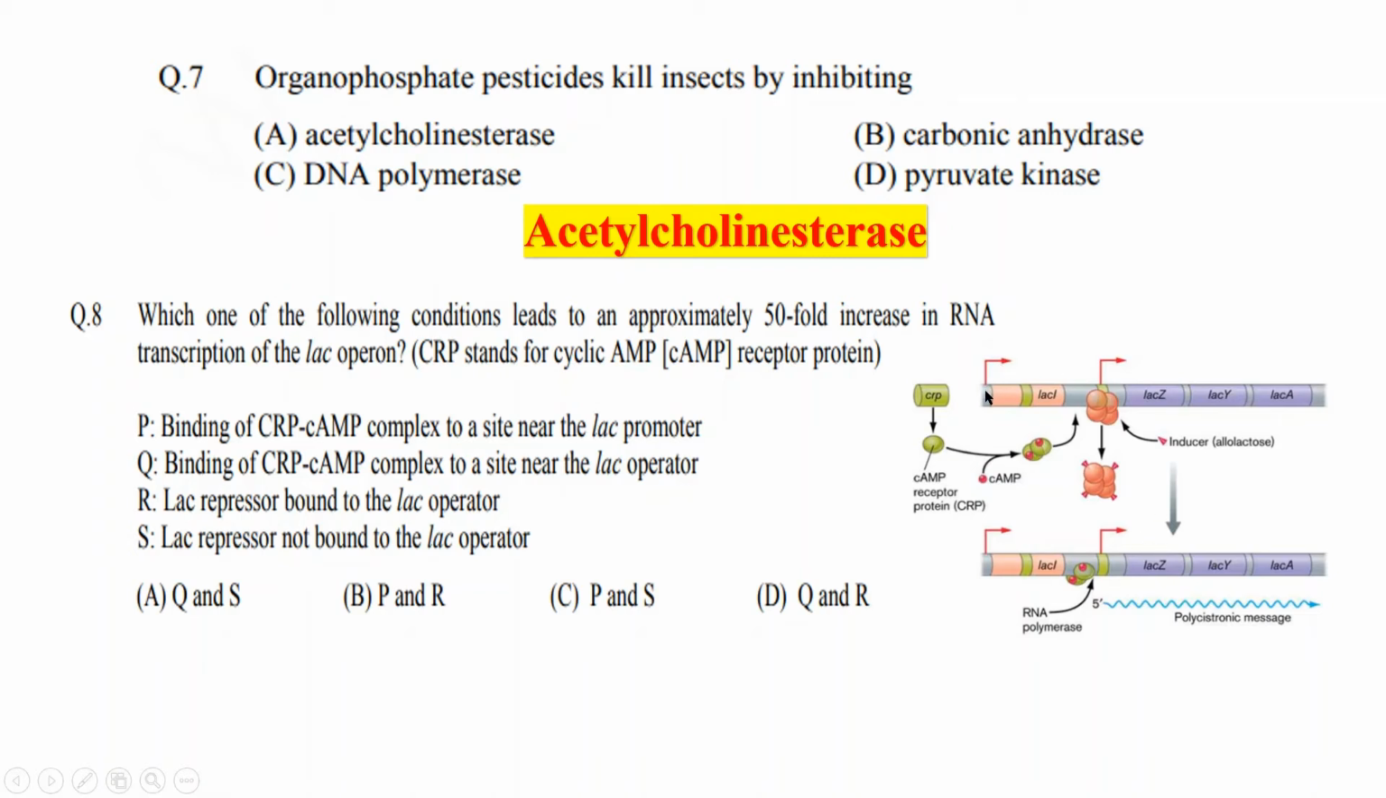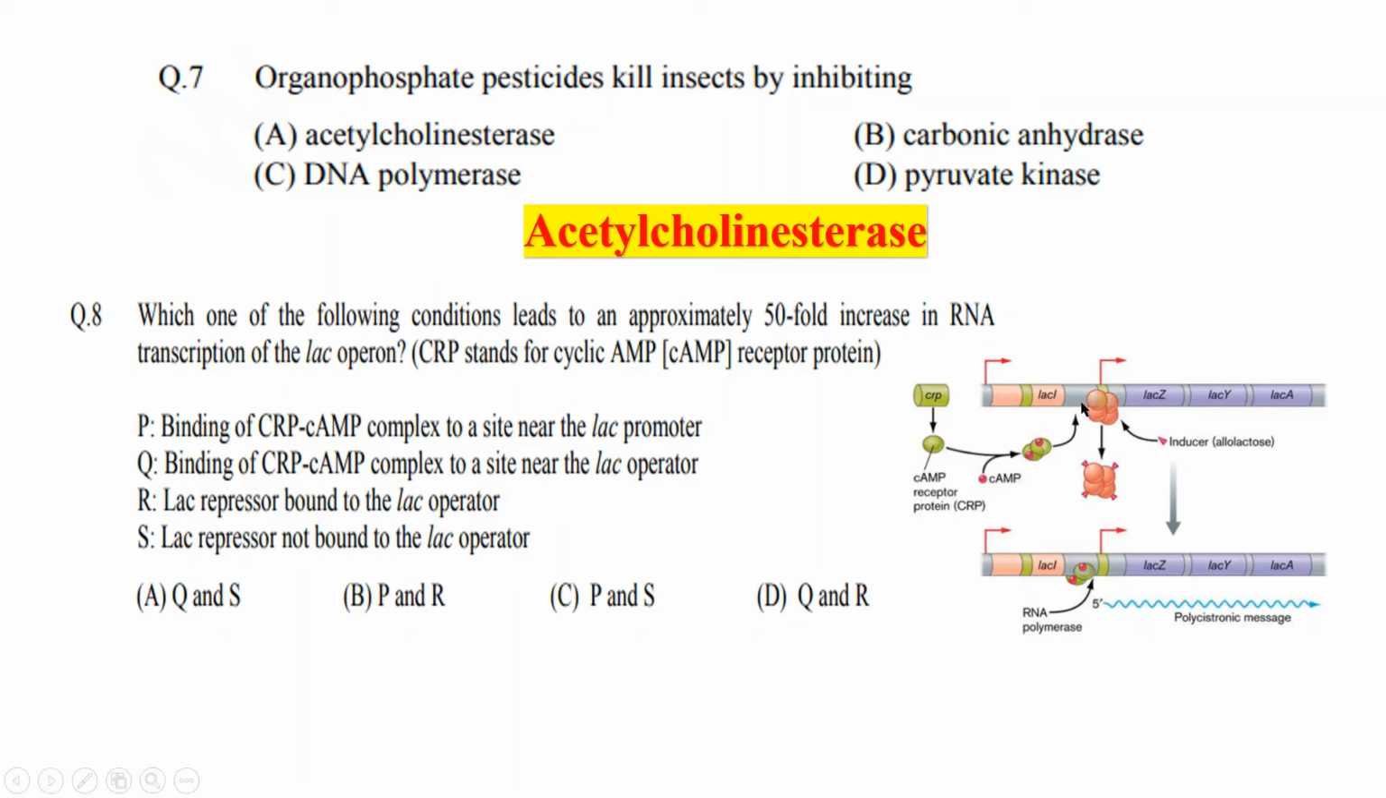Now see, if this is the lac operon, you can see here 3 genes, lacZ, lacY and lacA, okay. When glucose is absent in the cell, what happens? CRP gets activated by binding with cAMP, and then this CRP-cAMP complex binds to the CAP site. This blue site is known as the CAP site, which is near the lac promoter site, okay.